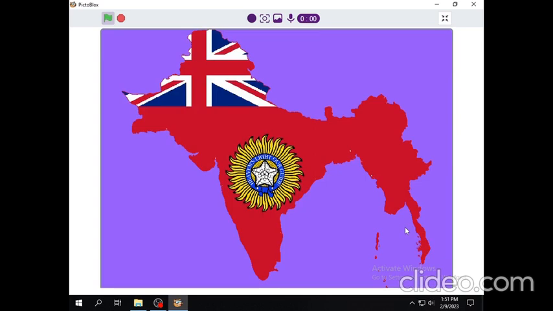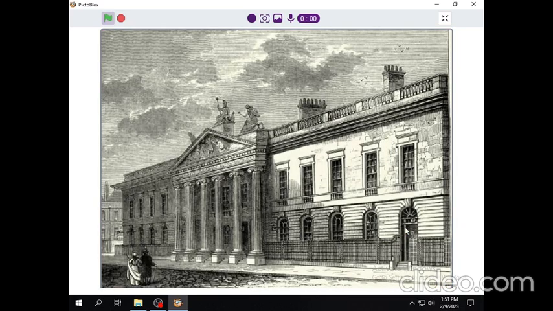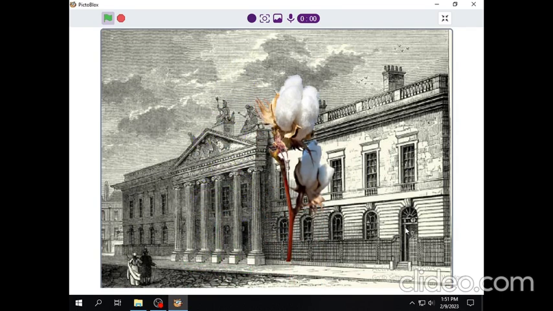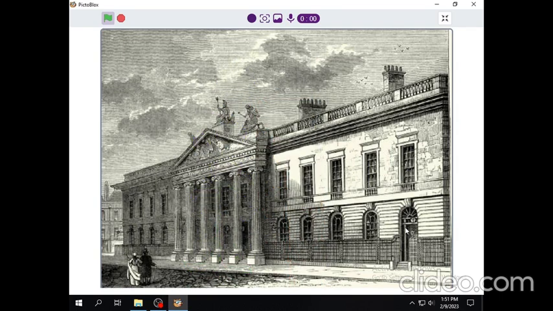After winning the fight, British started ruling over India. The British traded through the English East India Company. Farmers were forced to grow indigo and cotton. However, there was no unity in their protests. It was only in 1857 that a major revolt broke out known as First War of Independence. It was started in Meerut.